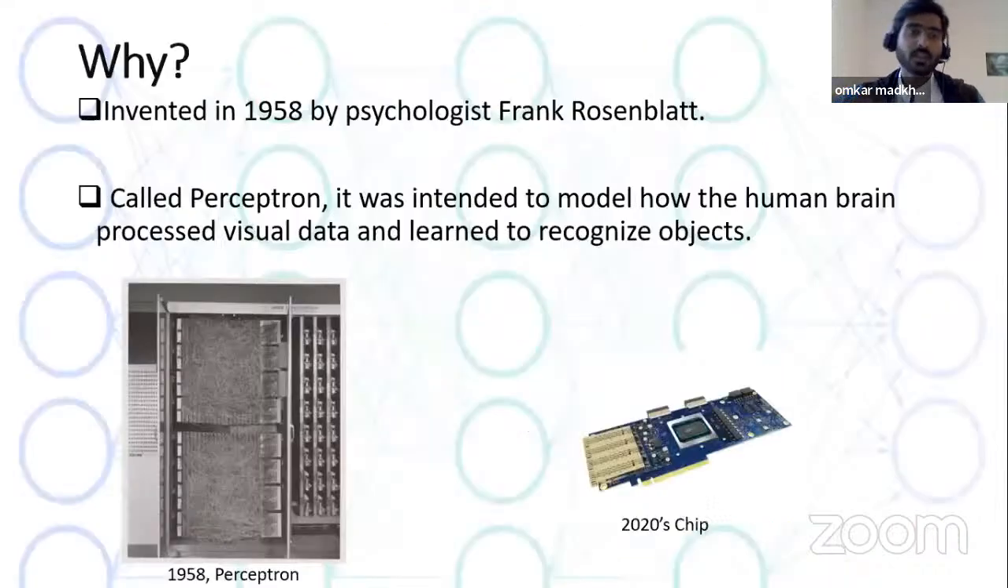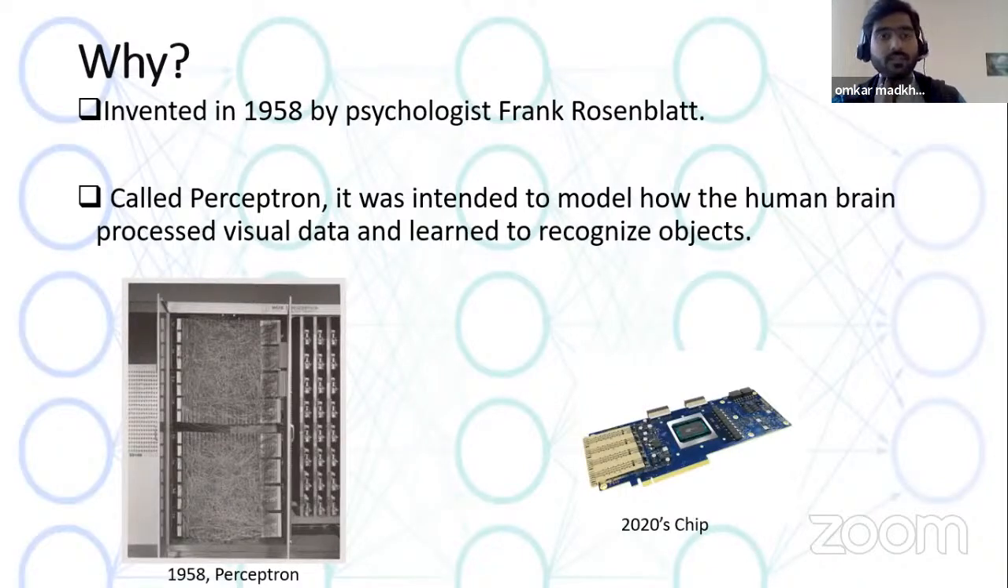So, basically, the first neural network was invented in 1958 by psychologist Frank Rosenblatt, and it was called the perceptron model. His intention for developing that model was to understand how human brains predict visual data. To learn that, he started researching and developed this model, and the image is below over here. This is the first perceptron model that he developed.